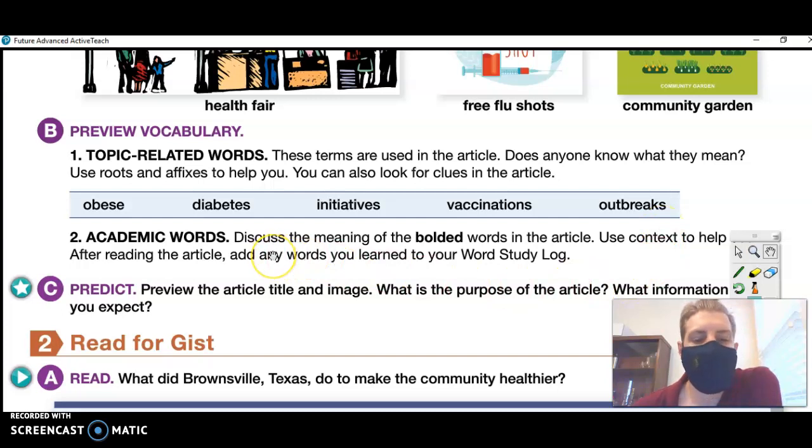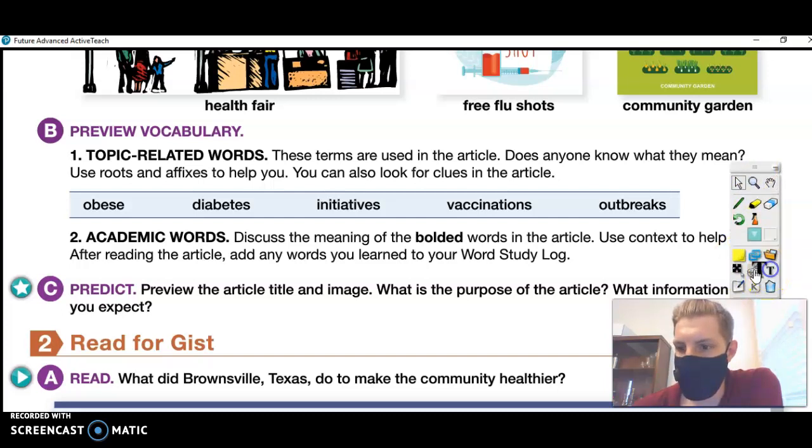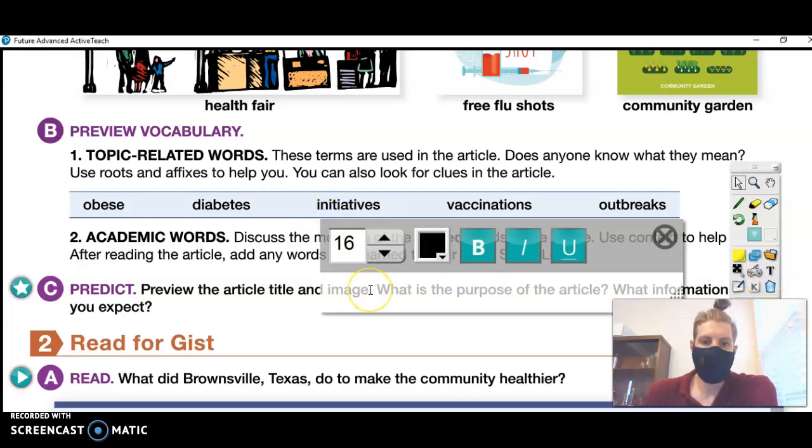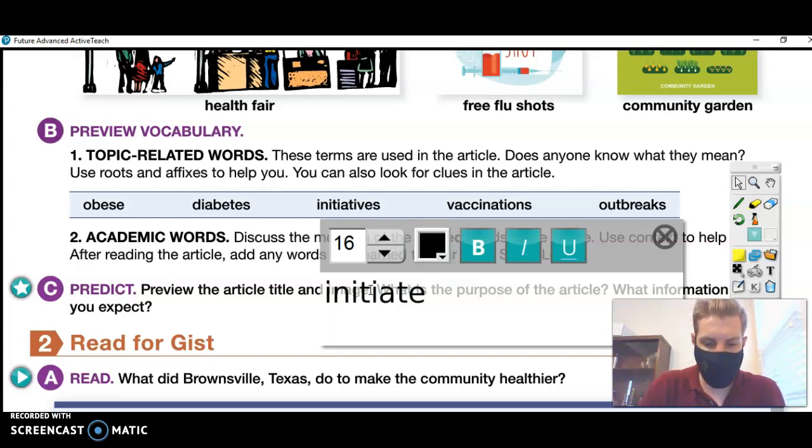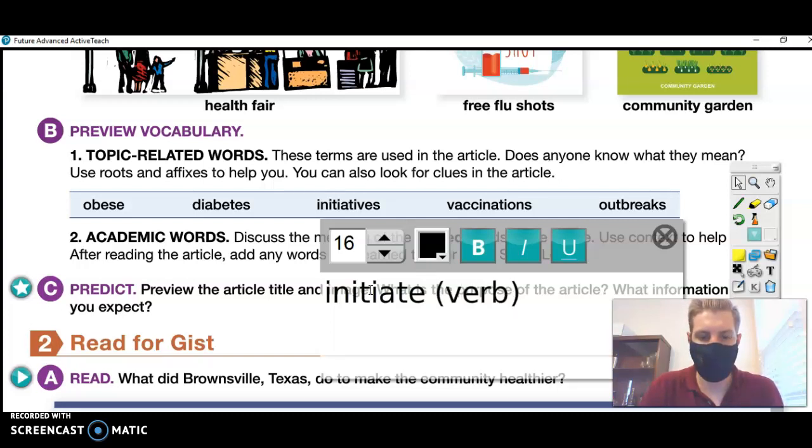So what I want to focus on here is this idea of roots and affixes. So let's look at initiatives first. So initiatives, to me, resembles some other words that you might be familiar with. So there is a verb to initiate, and you probably know the noun as well. Initiative, and it can have more than one meaning.